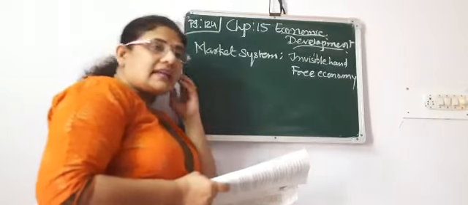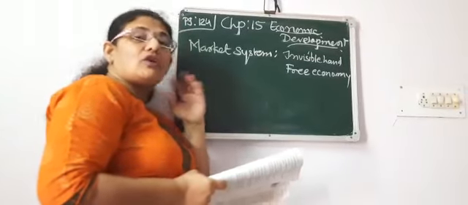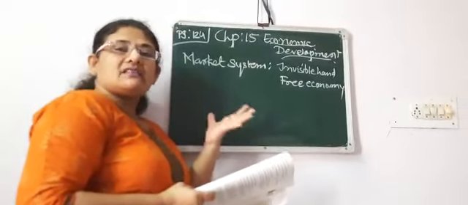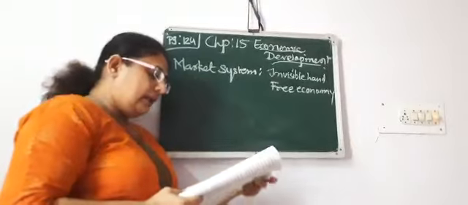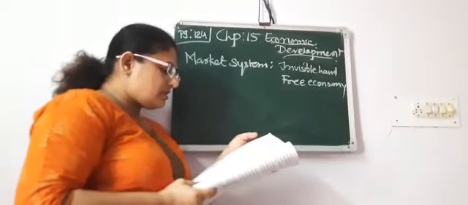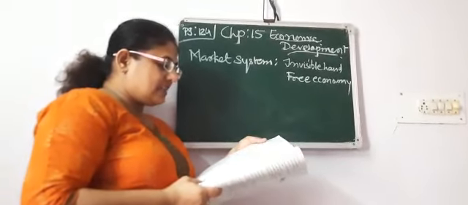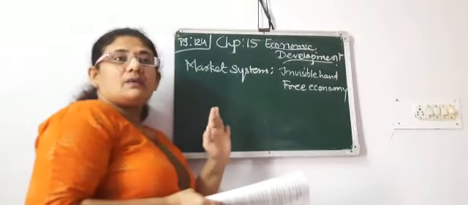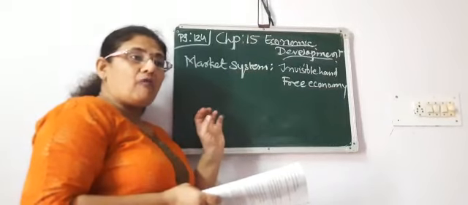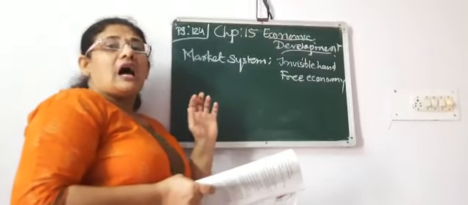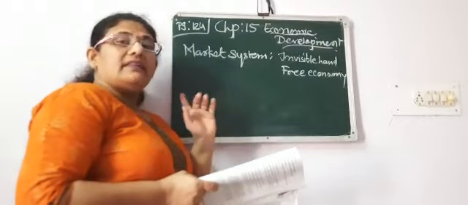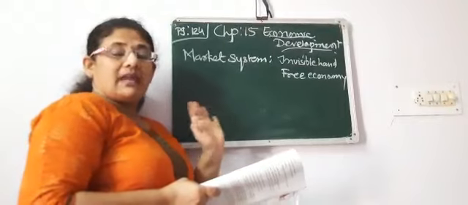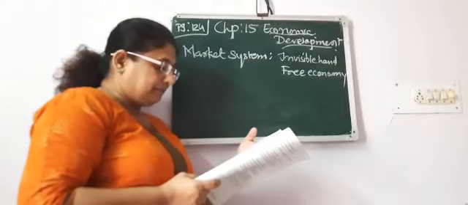Now why is it known as a capitalist system? Because it requires lots of capital. It means working capital is required. Money is required in a very large amount, right? In this method, the process of resource allocation is done on the basis of profit scope. Here in the market system, they will not take care of what amount of resources are used or how the society will be welfare. No, they have only one aim, and that is profit. That is the main scope of the market system.